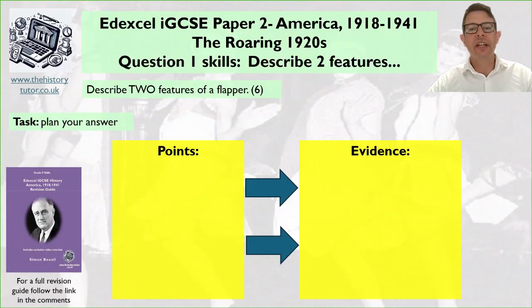Okay, so let's look at our question now. It says, describe 2 features of a flapper. 6 marks. So let's plan our answer now. You can find a space in the revision guide, or you can just use a piece of paper. Let's pick out a couple of points, bits of evidence.